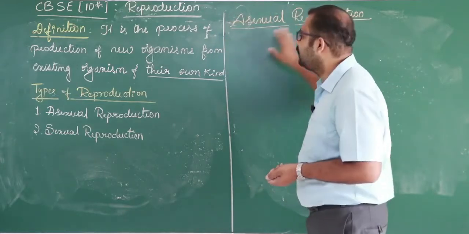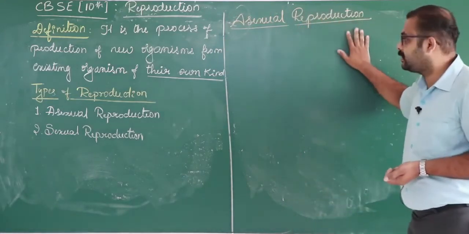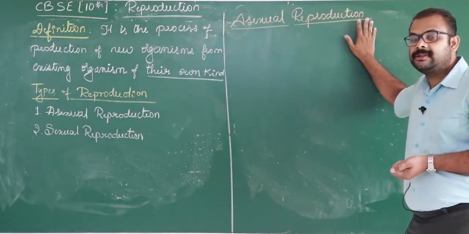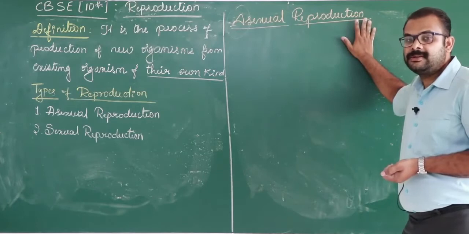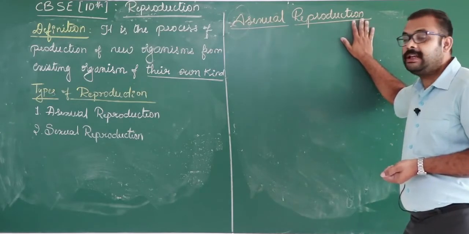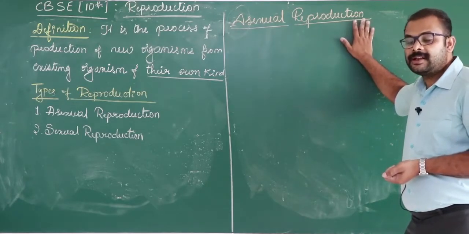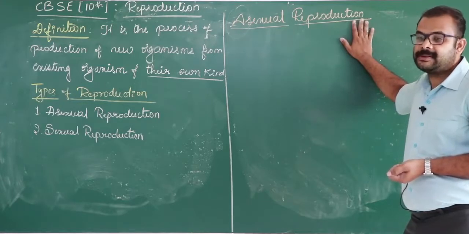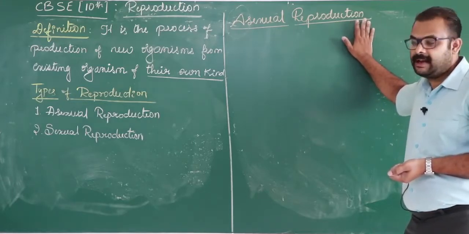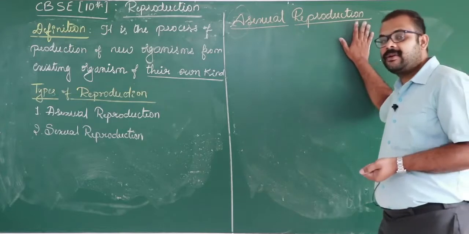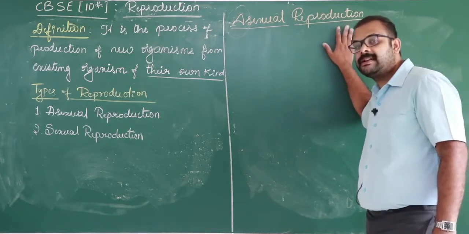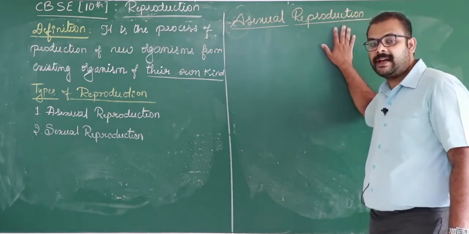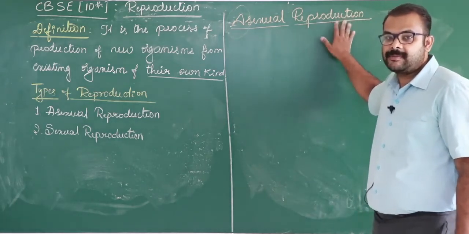It means in this method of reproduction, organisms do not produce reproductive cells, so there is no involvement of reproductive cells. These reproductive cells are also known as gametes. As there is no involvement of reproductive cells, this method of reproduction is called asexual reproduction.